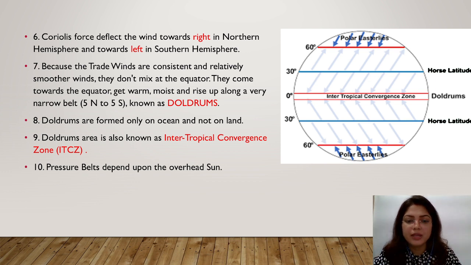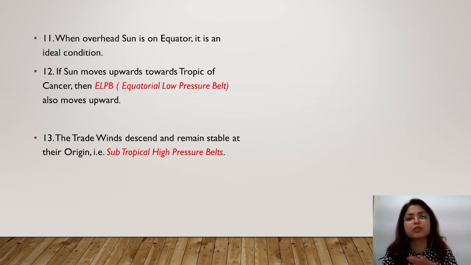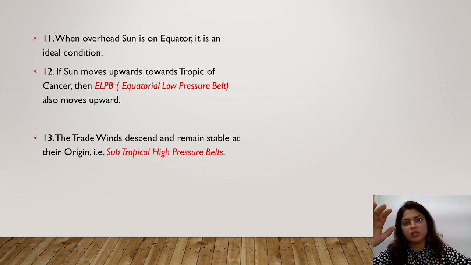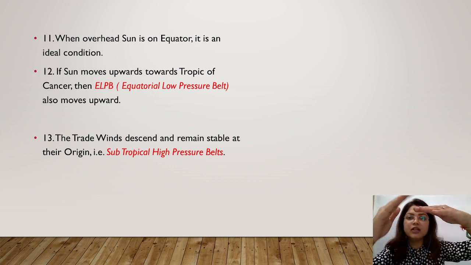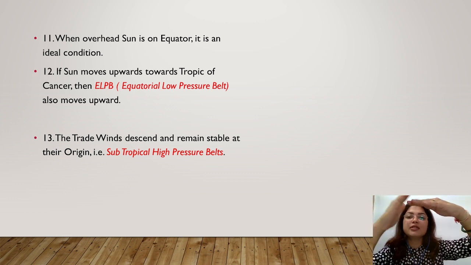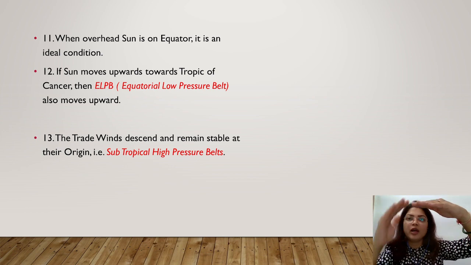Doldrums are also known as intertropical convergence zones, and pressure belts depend upon the overhead sun. I have explained each and everything, why this is moving upward along with the sun, why it's coming back to its regular position because of the sun. If the sun moves upward towards the Tropic of Cancer, then the equatorial low pressure belt also moves upward. The trade winds descend and remain stable at their origin, that is the subtropical high pressure belt. I have told you that wind at 30° north, or horse latitude, starts moving from 30° north towards 0°, or high pressure towards low pressure.